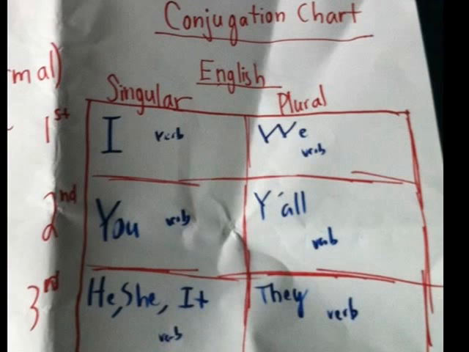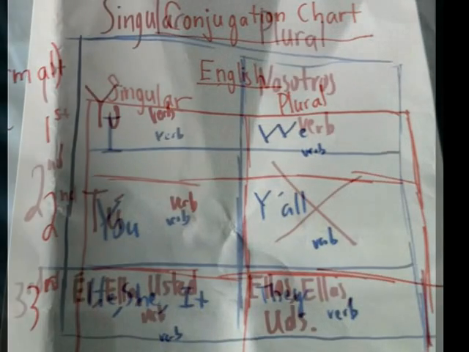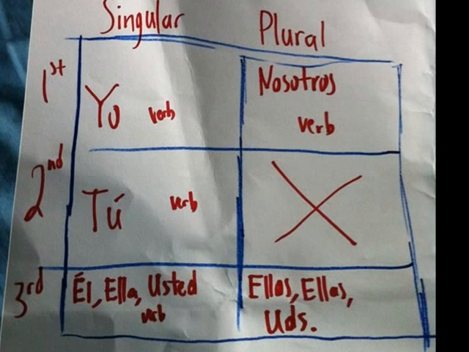And again, for second person, you're talking to someone. And that could be you, or it could be y'all. You, as in the singular, just one person, and y'all is a group of people. And third, you're talking about someone who isn't present. That's he, she, and it. He's not there, but you're talking about him. And then for plural, we have they. So this is the English conjugation chart.